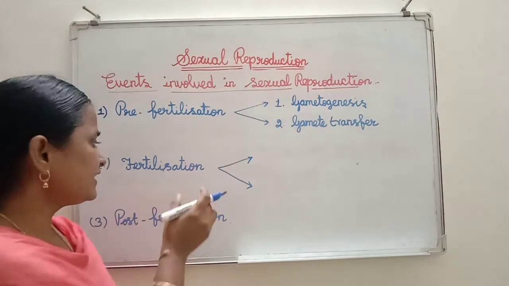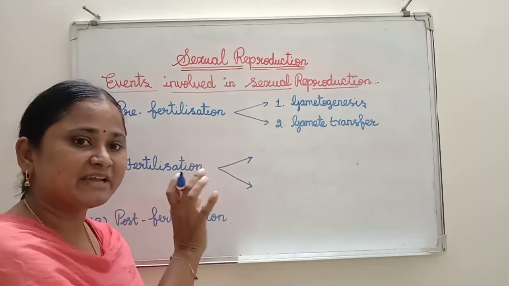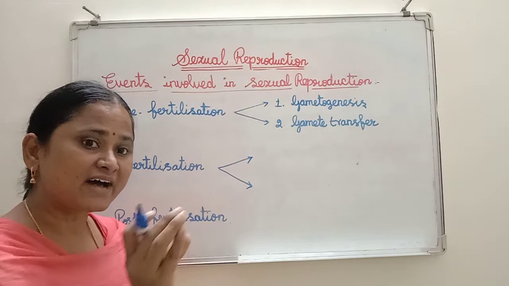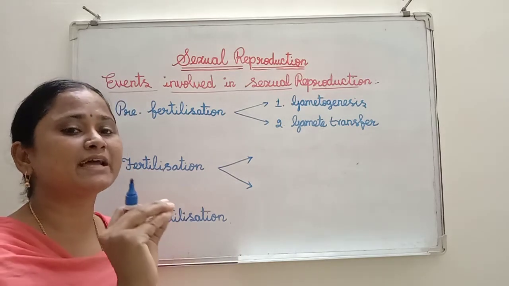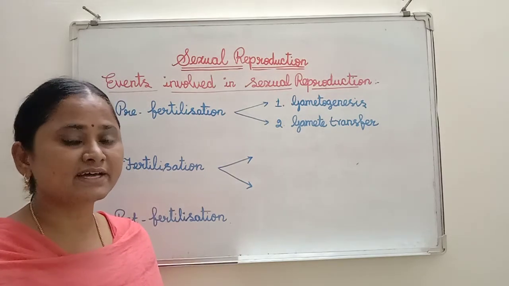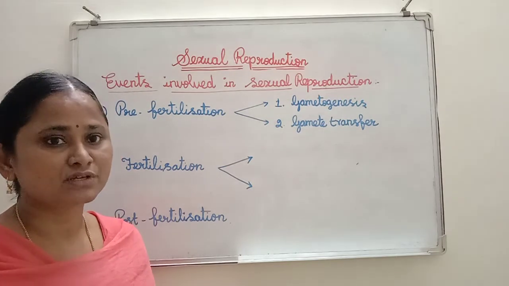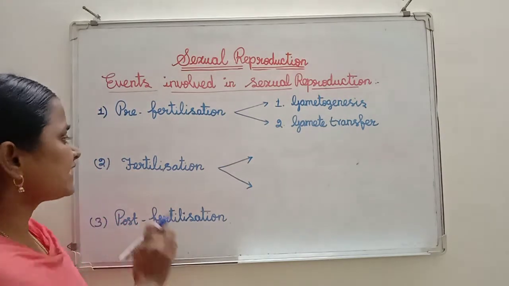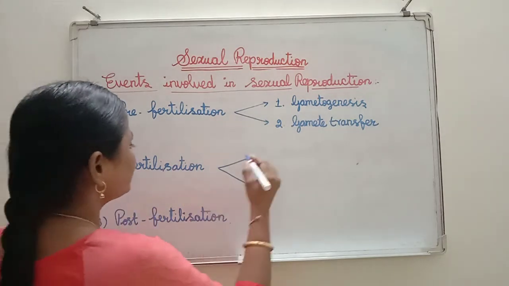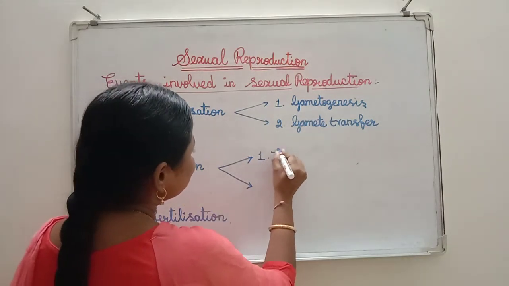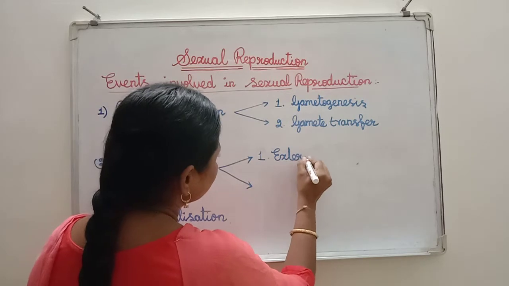Where the fusion of male and female gamete is taking place, either inside the animal body or outside the animal body. So based on that, there are two types of fertilization. Number 1 is external fertilization.